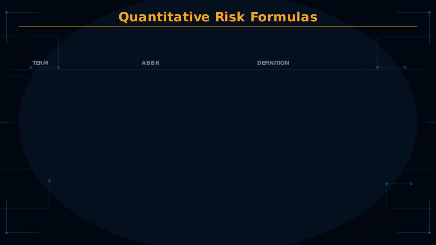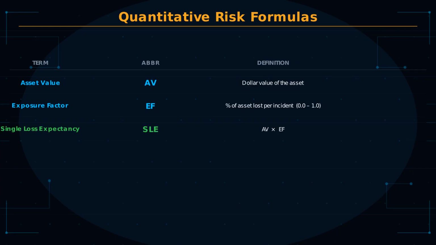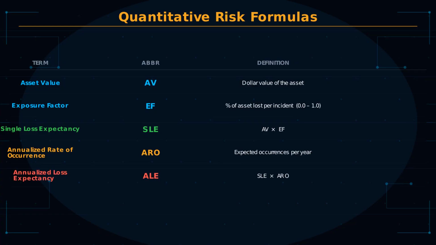The quantitative formulas are non-negotiable on the CISSP. Memorize them, know how to apply them in a scenario. Asset value, abbreviated AV, is the dollar value of the asset being protected. Exposure factor, EF, is the percentage of asset value lost if a threat is realized. A threat that destroys half the asset has an exposure factor of 50% or 0.5. Single loss expectancy, SLE, is the expected loss from one occurrence of the threat. SLE equals asset value multiplied by exposure factor. If an asset is worth $100,000 and the exposure factor is 40%, the SLE is $40,000.